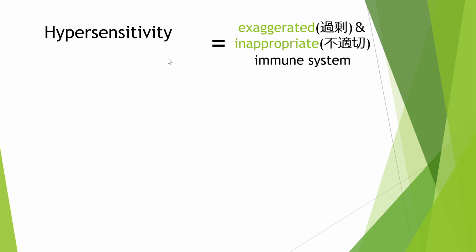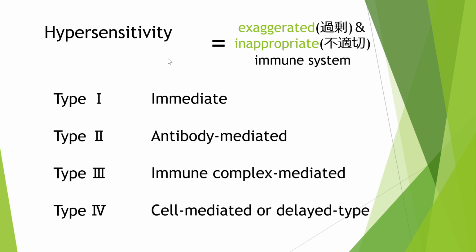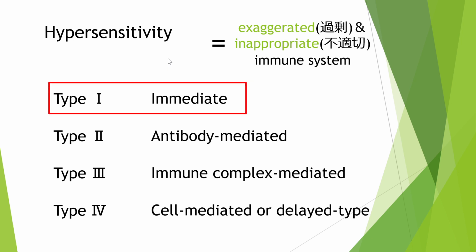Hypersensitivity includes allergies and autoimmune diseases and can be classified into 4 types, 1 to 4. We will explain about anaphylaxis in type 1 hypersensitivity. Type 1 is immediate reaction.